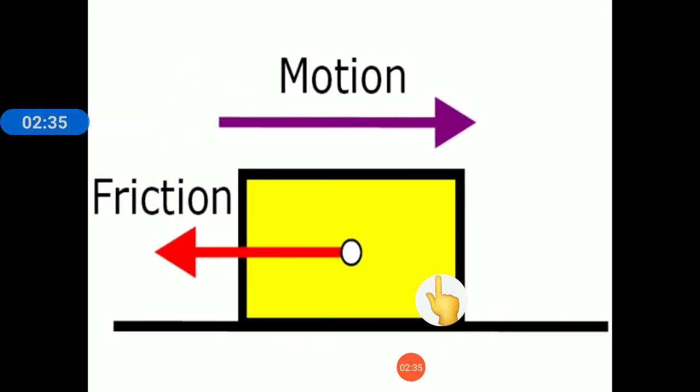Okay, see here the direction of motion is this and the direction of frictional force is this. So when the surface of one body moves over the surface of another body, then a force is generated which opposes the motion of the two bodies, and this force is called frictional force.